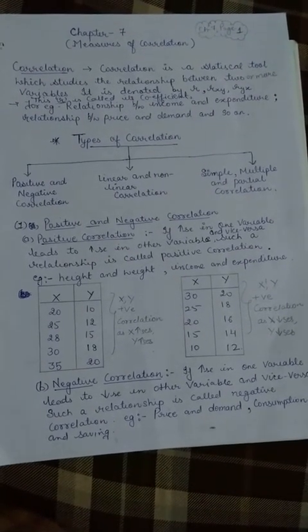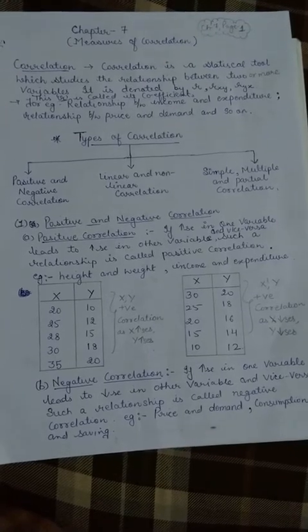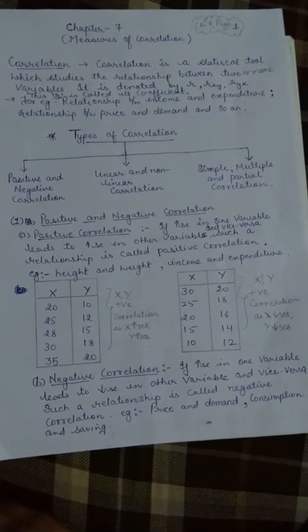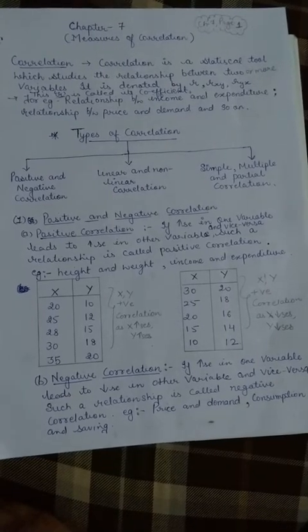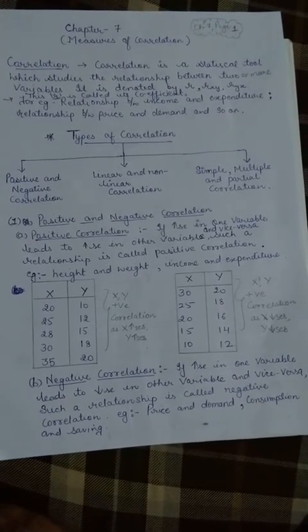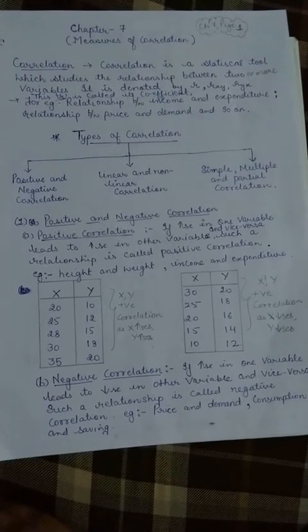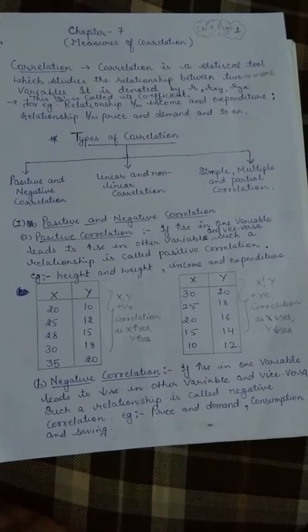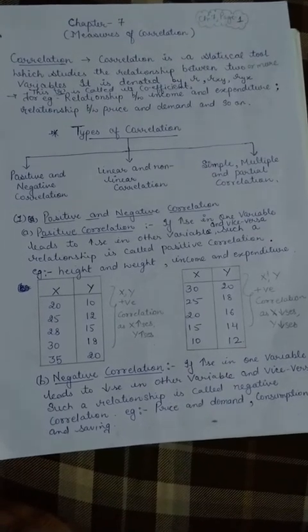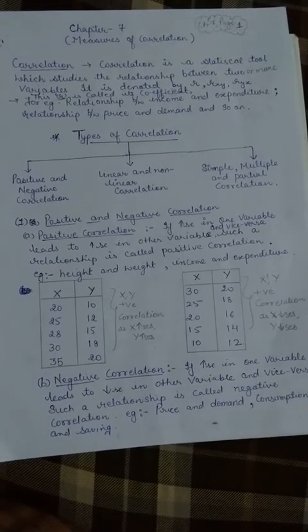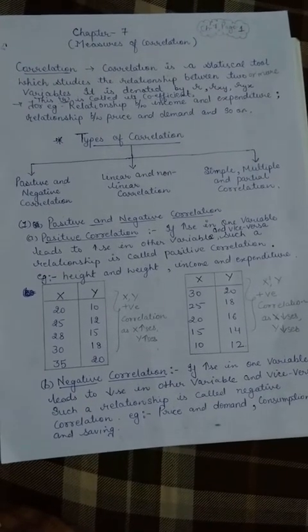For example, it is generally seen that when the income of a family increases, the family increases its expenditures also. And by chance, due to some uncertainties, if the income of the family decreases, then that family decreases its expenditure also, even if the necessary expenditures are being cut off.